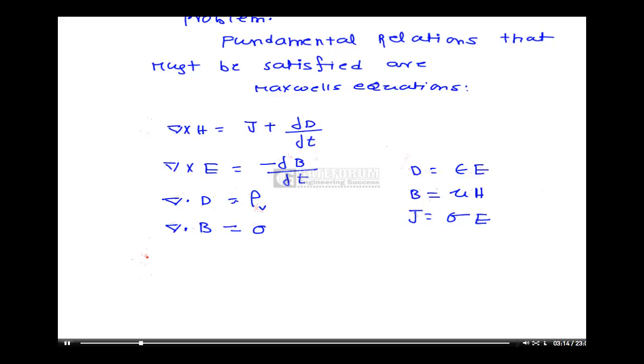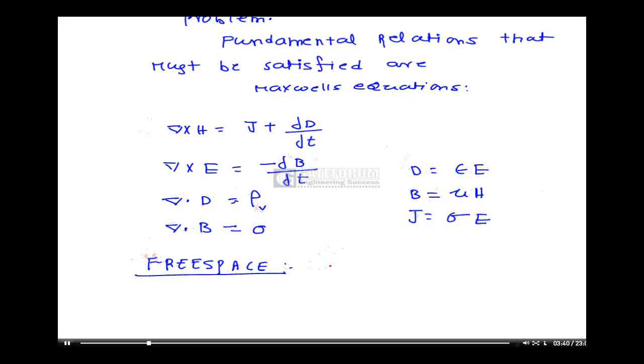For a particular case of electromagnetic phenomena, we will consider free space.